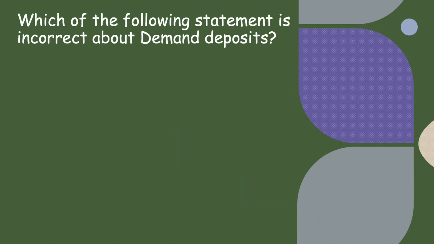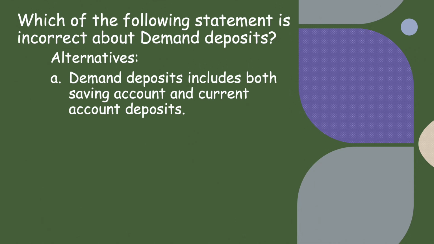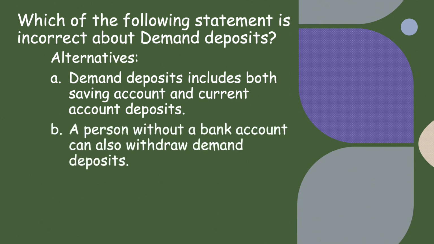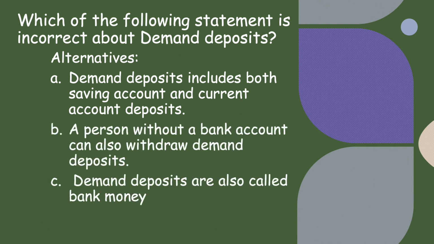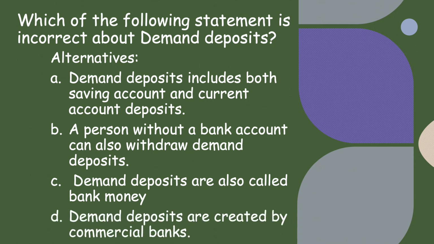Which of the following statement is incorrect about demand deposits? Again, this topic is clearly explained in my previous video. Demand deposits include both saving and current account, correct. A person without a bank account can also withdraw demand deposits, incorrect. For that, one must have a bank account. Demand deposits are also called bank money, correct. And demand deposits are created by commercial banks, that is also correct. So the correct answer to this is option number B.